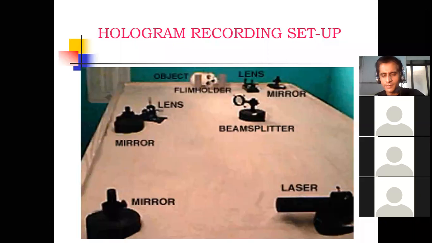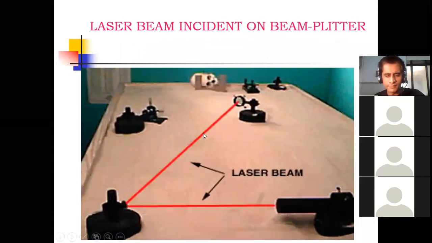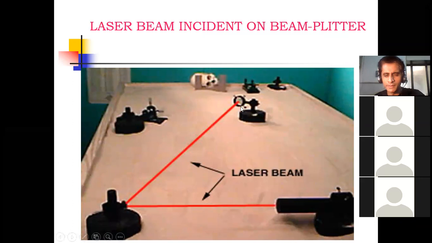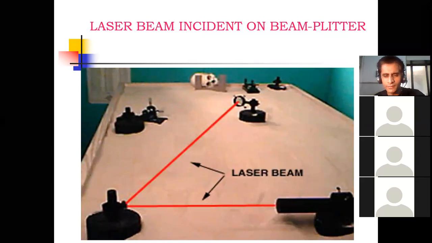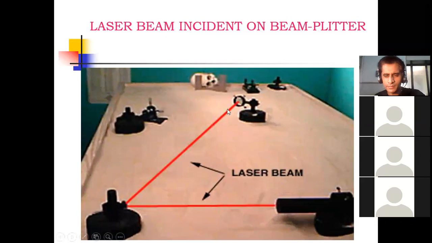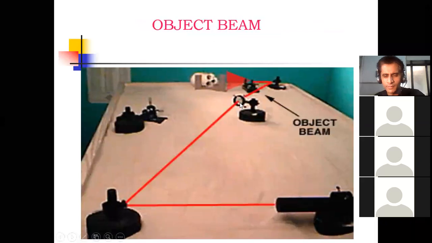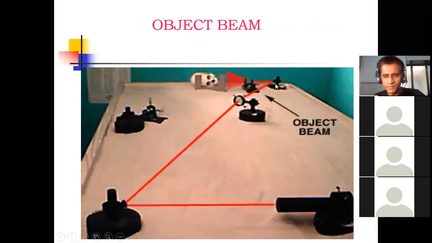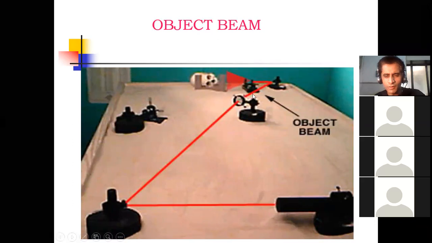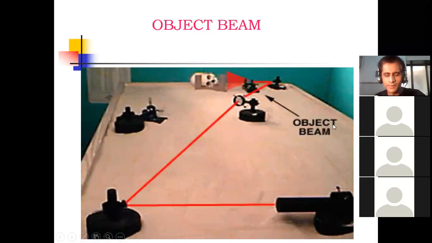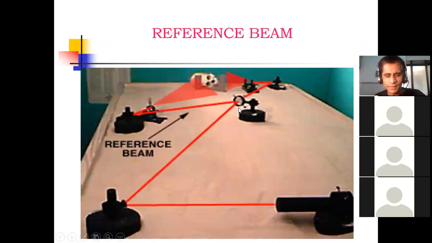Now see, I will start. देखो, the laser will be incident on the beam splitter, and here, can you see the cursor? Then some light will be directed towards the object, and the light which travels towards the object is known as the object beam, and some light will be reflected from this part, and that is known as the reference beam.